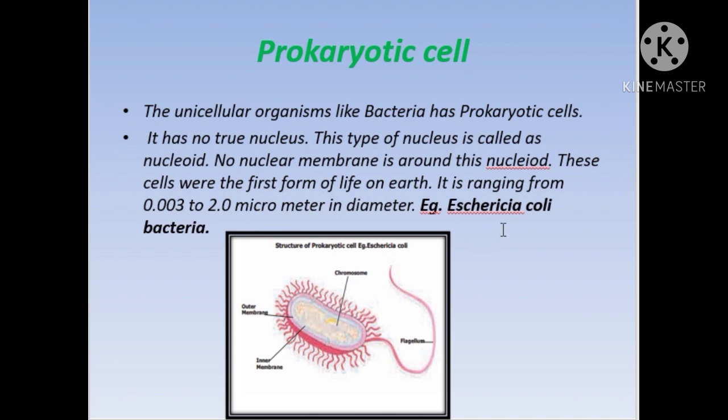Escherichia coli is given as an example. So what is Escherichia coli? It is the name of a bacteria. This Escherichia coli, or E. coli, is a bacteria that usually lives in the human intestine. What is the importance of the E. coli bacteria present in the human intestine? There is a benefit to the bacteria as well as to the host, that is, to the human being in whose body it lives.